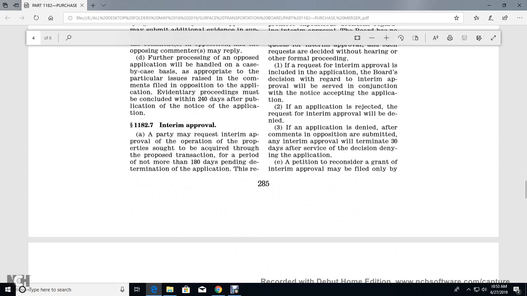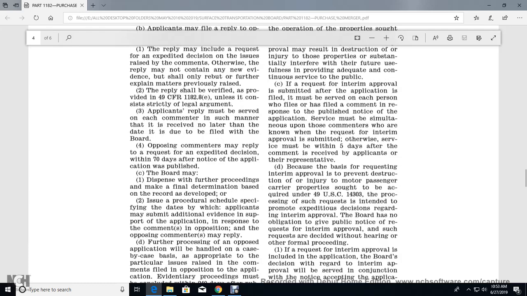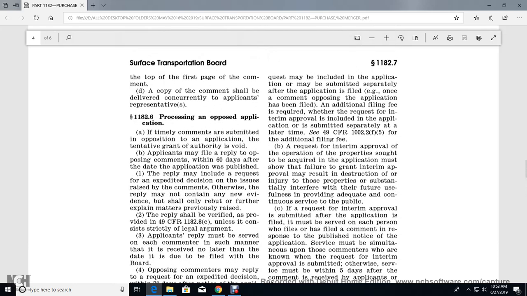1182.7 Interim approval. A party may request interim approval of the operation of the party sought to be acquired through the proposed transaction for a period of not more than 180 days, pending determination of the application. This request may be included in the application or may be submitted separately after the application is filed, once a comment opposing the application has been filed, with the additional filing fee required for the request for interim approval if it is submitted separately at a later time. See Title 49 1022.1(f)(5) for the additional fee.